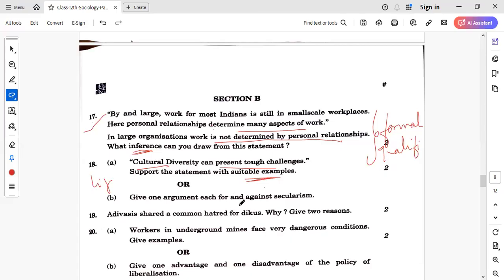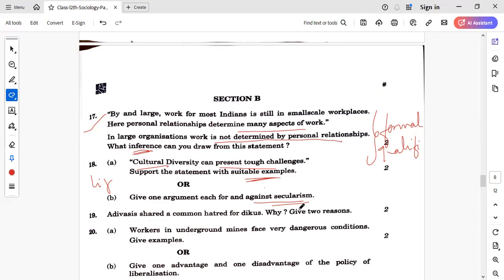Then, give one argument each for and against secularism. So what secularism is in the Indian context, that is respect to all the religions, right? So you have to give an argument in favor and against it. So what is in favor? That we are respecting all the religions equally. There is no particular religion of the nation. People belonging to different religious groups are welcomed and they live peacefully.